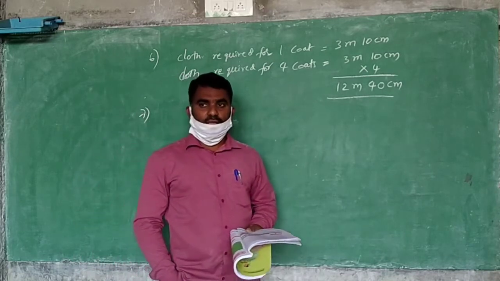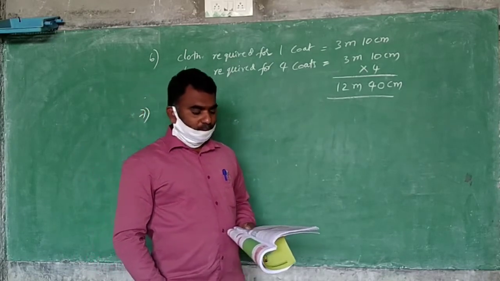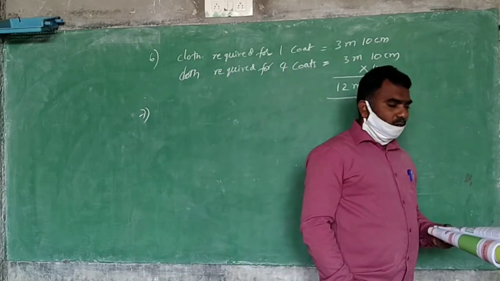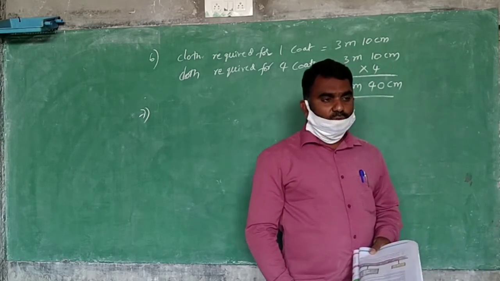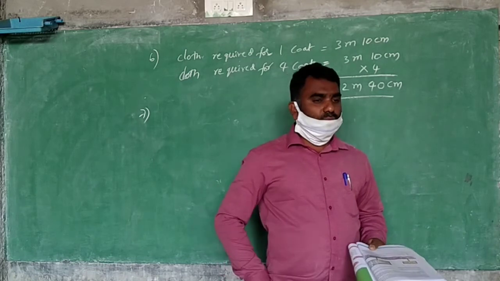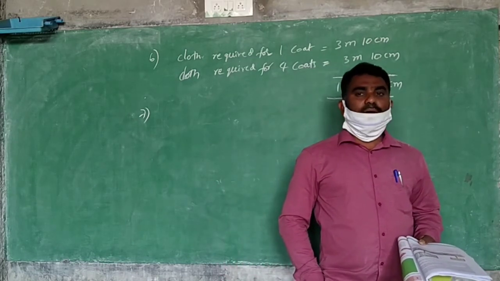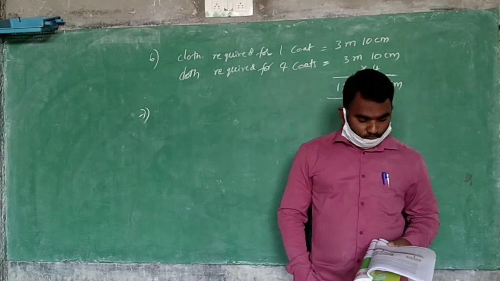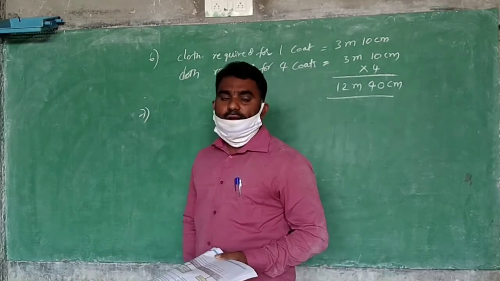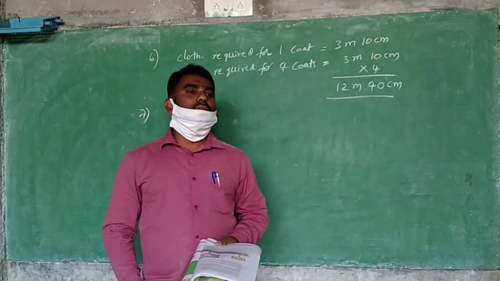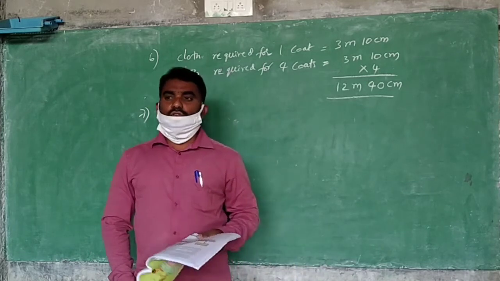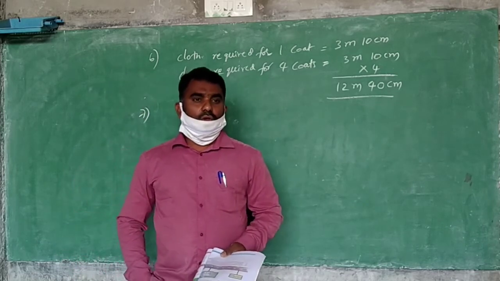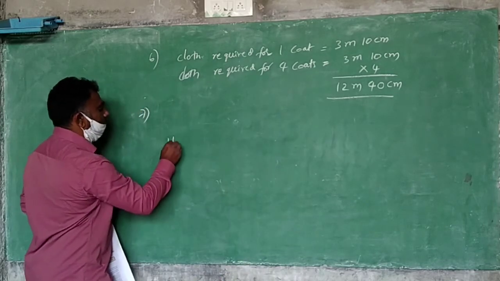Means what have we understood from that board, I am asking. Very good. From Hyderabad to Suryapet 120 kilometers distance is there. From Hyderabad to Kodada 162 kilometers distance is there. From Hyderabad to Vijayawada 284 kilometers distance is there. That is the meaning.